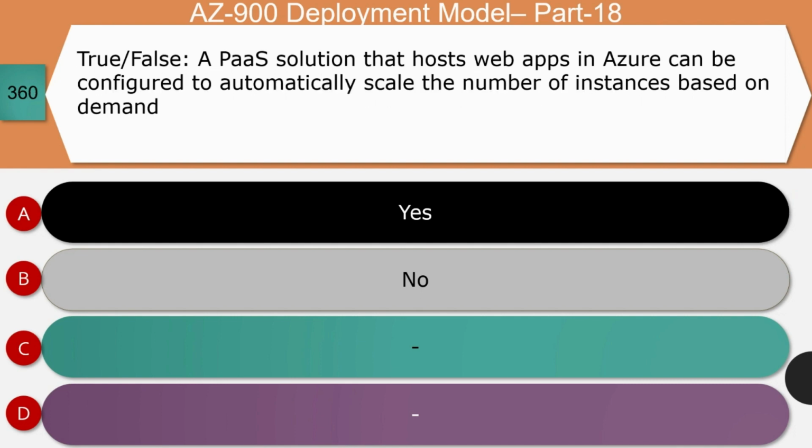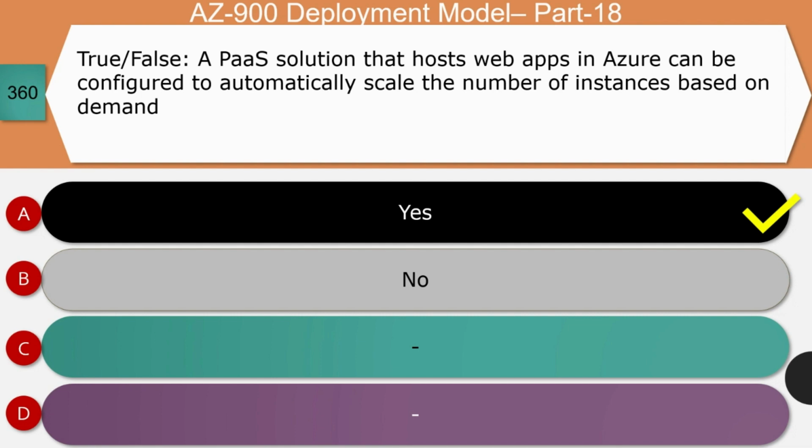Next question: true or false? A PaaS solution that hosts web apps in Azure can be configured to automatically scale the number of instances based upon demand. Is it yes or no? For the most part, the answer for this question is yes. Let's see the reason.